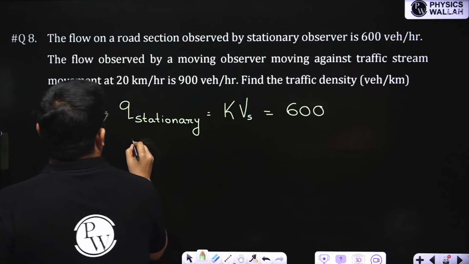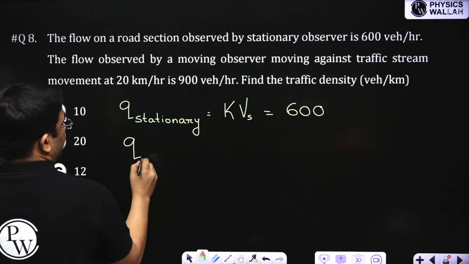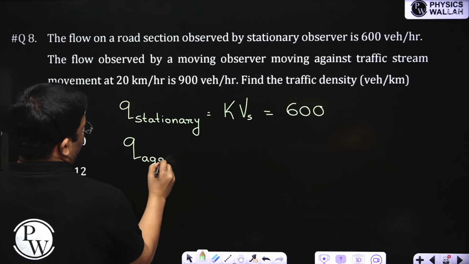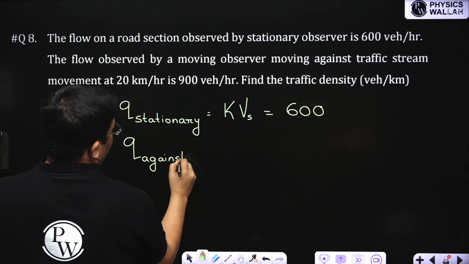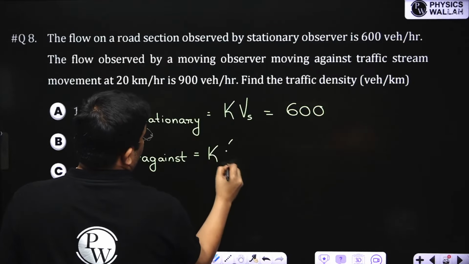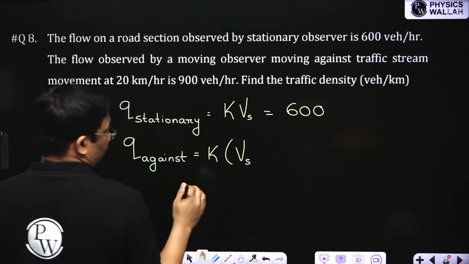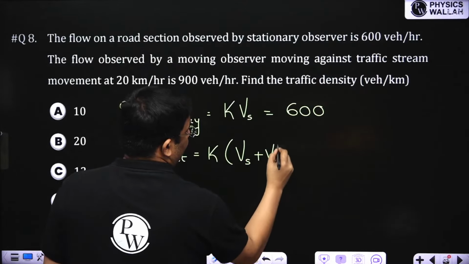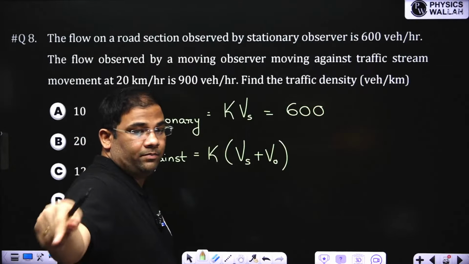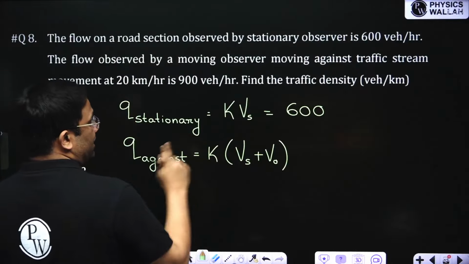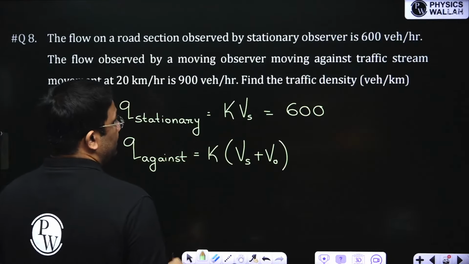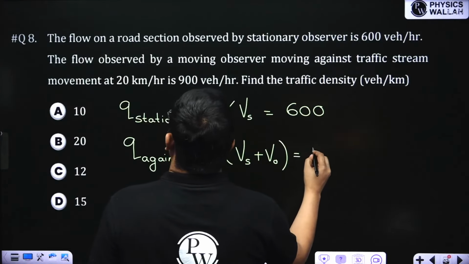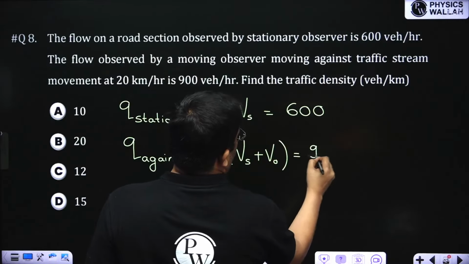Now for an observer traveling against the traffic, it is k into relative speed, Vs plus V naught, and this is given as 900.